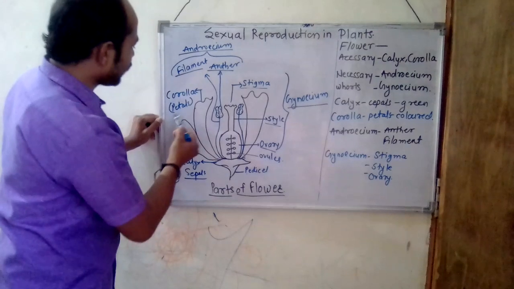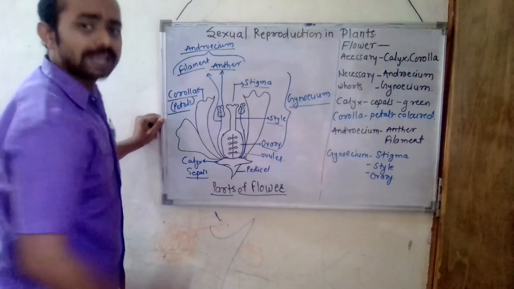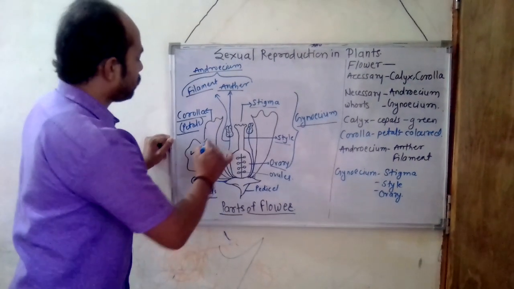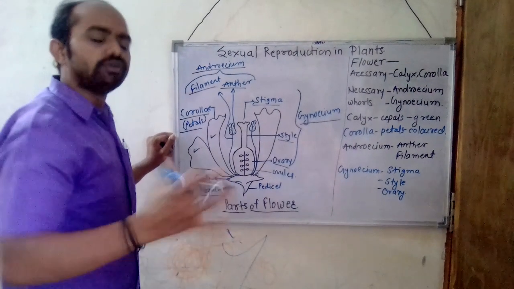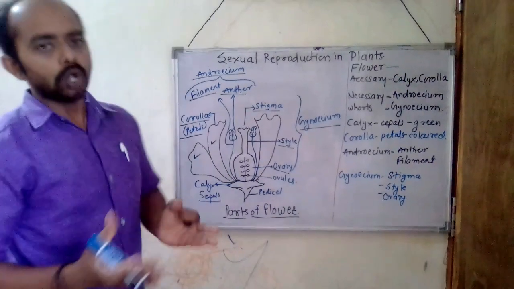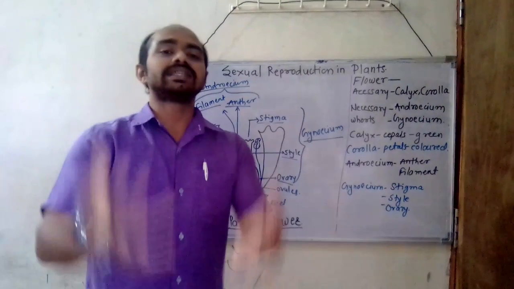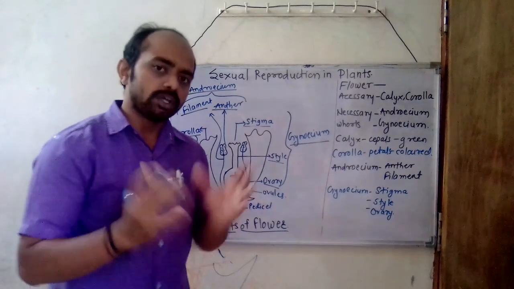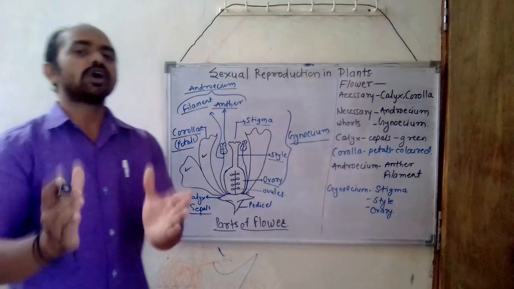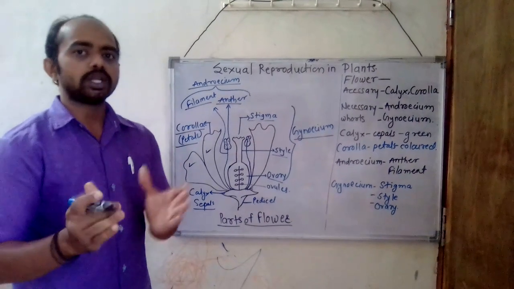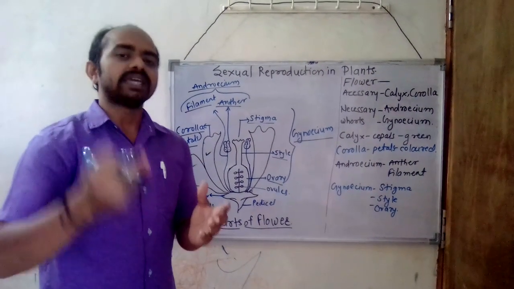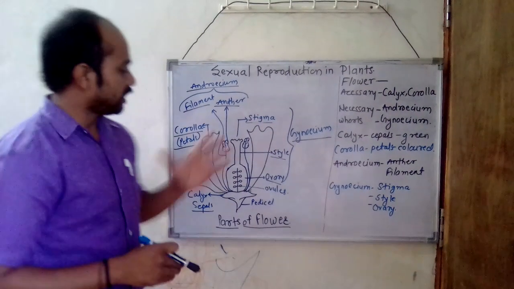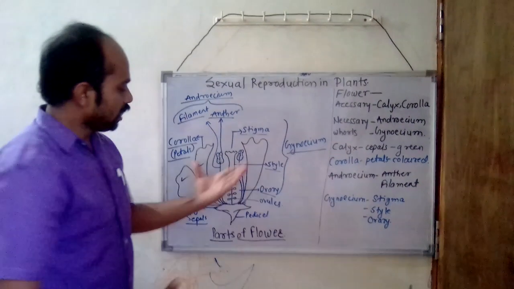Now there are also other members, which are the accessory whorls of the flower. The single member of the corolla is known as the petal, which is differentiated into various colors. The main role of petals is to attract insects for pollination. We will learn about pollination later, but right now just remember that the main and important function of the petals is to attract biotic agents for the purpose of pollination and fertilization in the flower. So these are the parts of a flower.